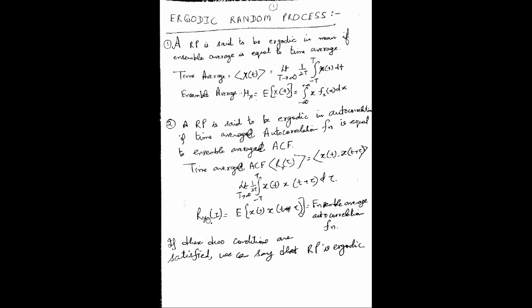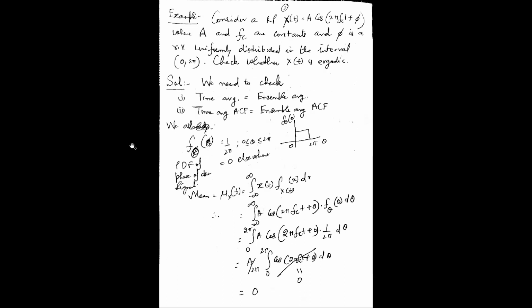So let us take an example, and this example I have put in cheat sheet number 8 also. I think probably it's the 7th question. You will see. The question says, consider a random process x(t). This random process is given by x(t) equal to A cos(2 pi fc t plus phi). Phi is some phase, fc is some frequency, and A is the amplitude.